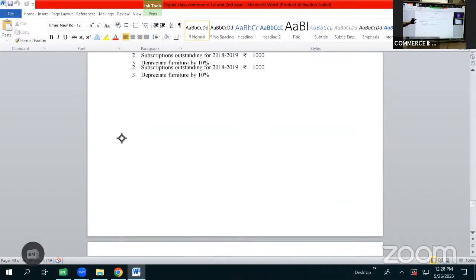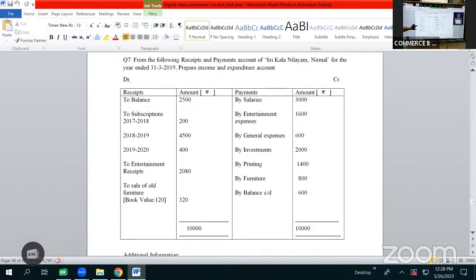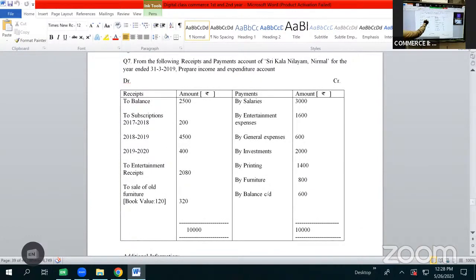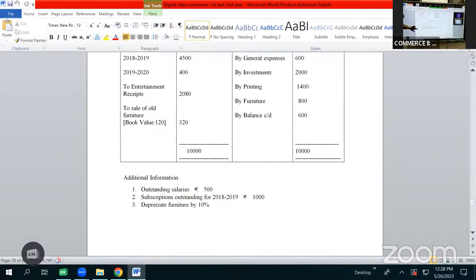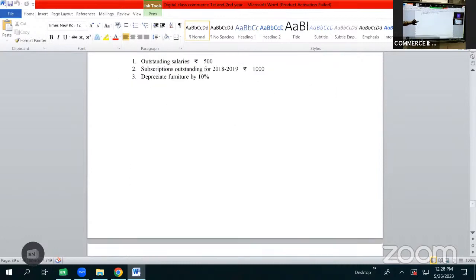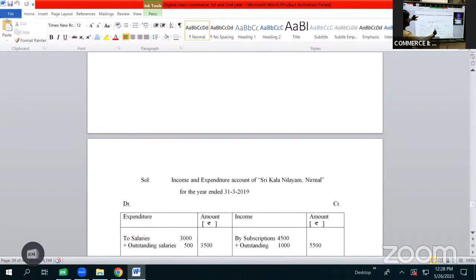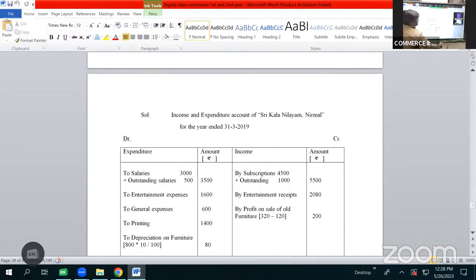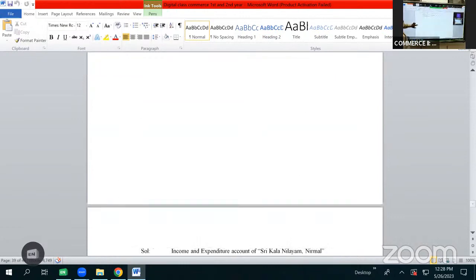First we will start with the opening balance. It is given in receipts as to balance brought down 2,500. It is the opening balance, which will be recorded in receipts and payments. But for preparing the income and expenditure account, we do not include the opening balance and closing balance. So we are not going to show the opening balance as income.